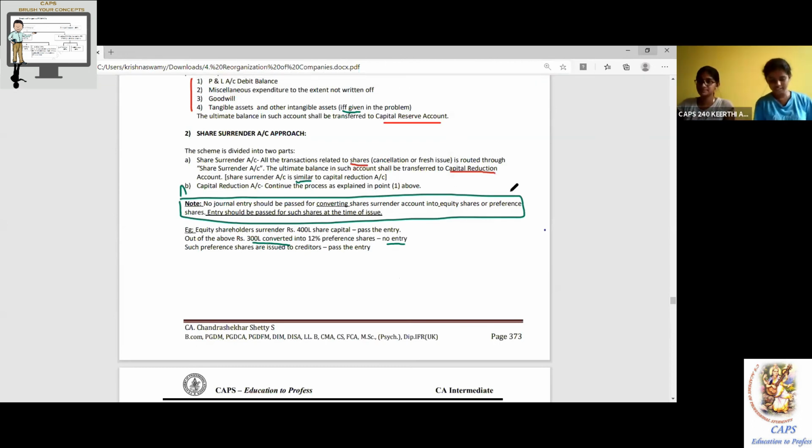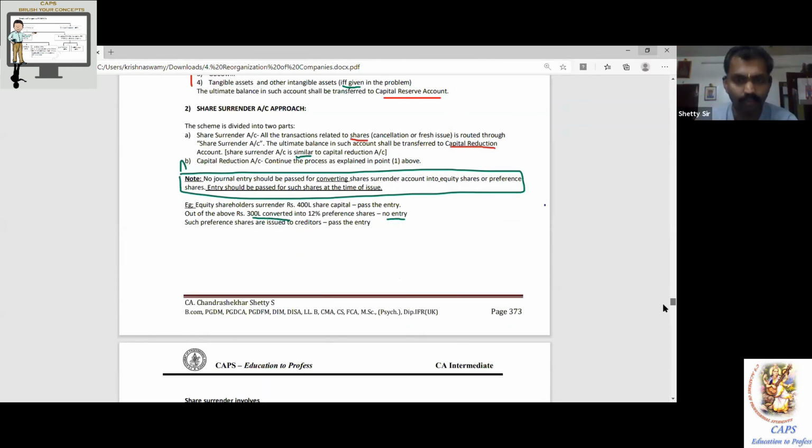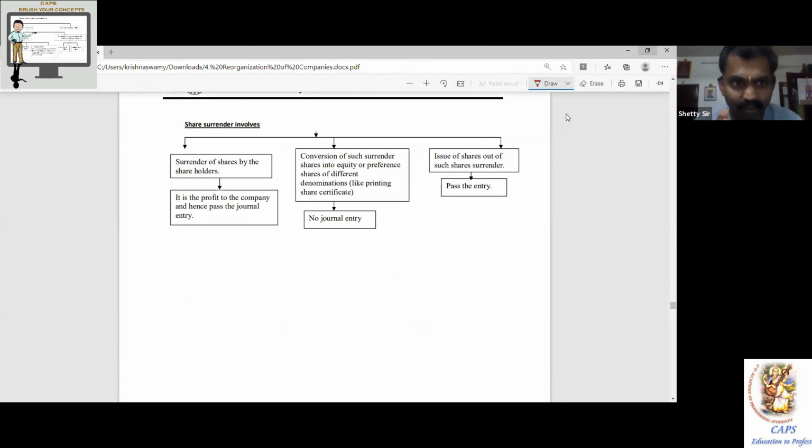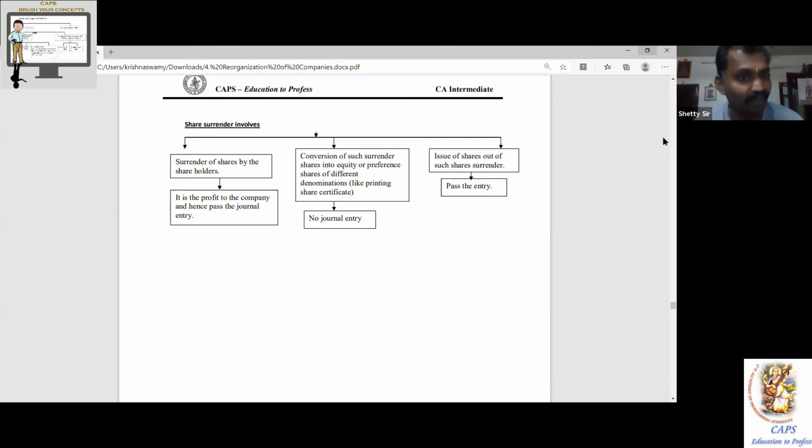Share surrender involves 3 arrow marks. Come down. There's a beautiful further analysis. So the same things where there's a confusion possible. We keep on giving it again and again. We are obsessed with consistency, I say. And chart approach is the best approach because we are going to be chartered accountants. Wherever there's a confusion, we explain again from a different angle. Your life will become beautiful.